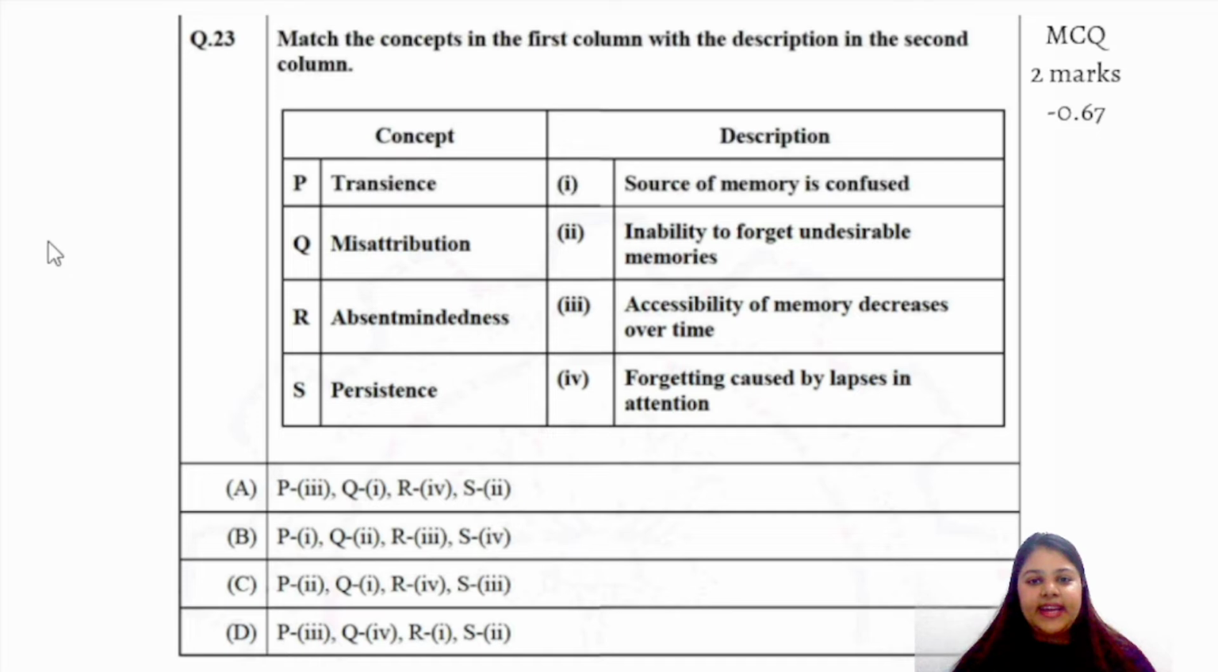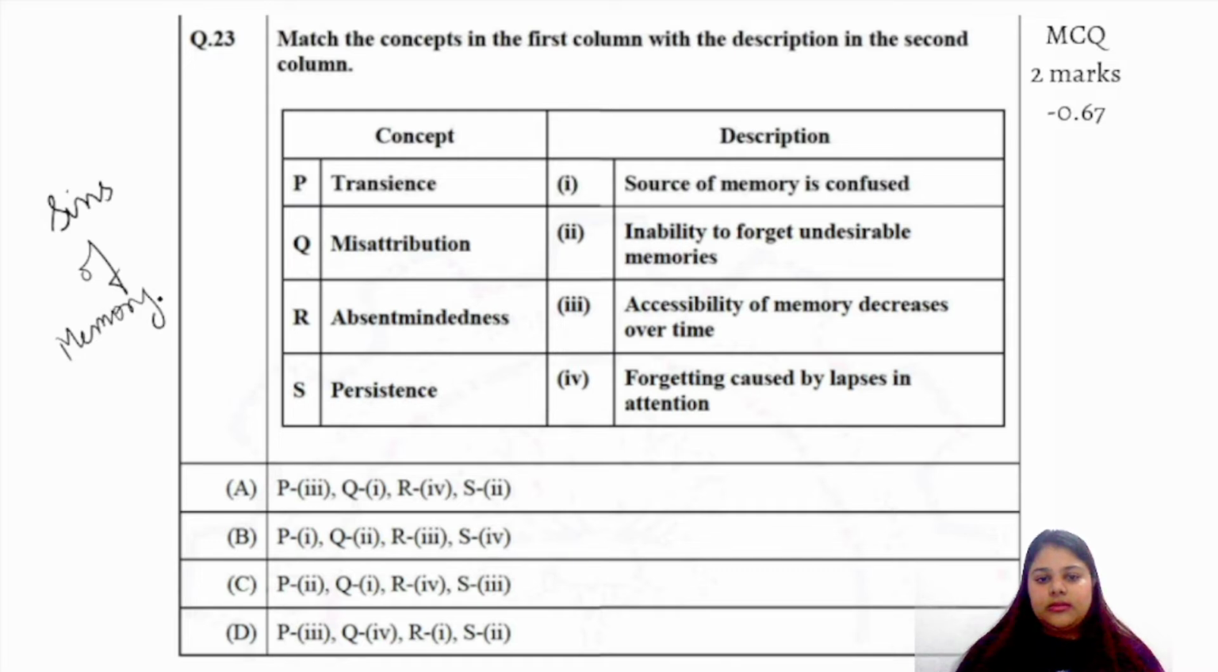Moving ahead to the 23rd question. Does anyone know what this question is based on? Which theory, which concept is it based on? Anyone? Memory. Yes. It is basically the sins of memory which have been discussed here. So now, transience. Transience is what? When we are not able to access a memory for a long period of time, so the memory would decrease with time, right? So, P.